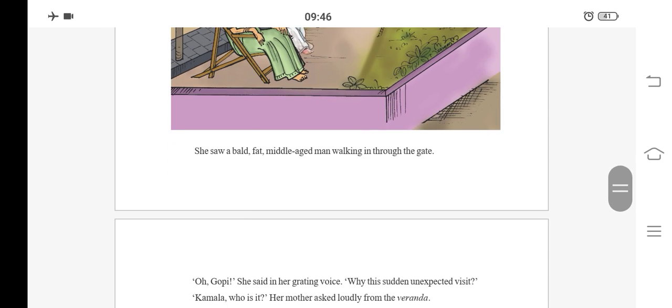She saw a bald, fat, middle-aged man walking in through the gate. She observed a person with a bald head, who is fat, and he is middle-aged. He was walking in through the gate.